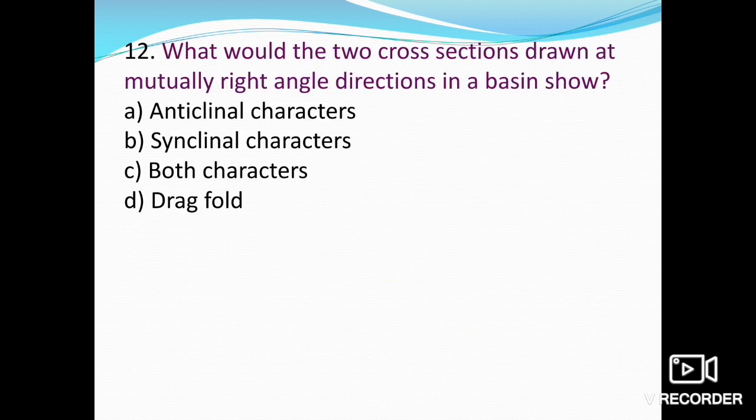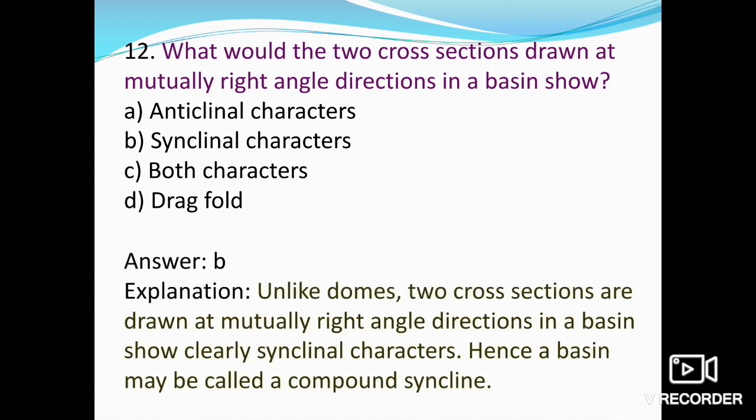The 12th one asks what two cross sections drawn at mutually right angles in a basin show: anticlinal characters, synclinal characters, both characters, or drag folds. It's synclinal characters. Unlike domes, two cross sections drawn at mutually right angles in a basin clearly show synclinal characters.